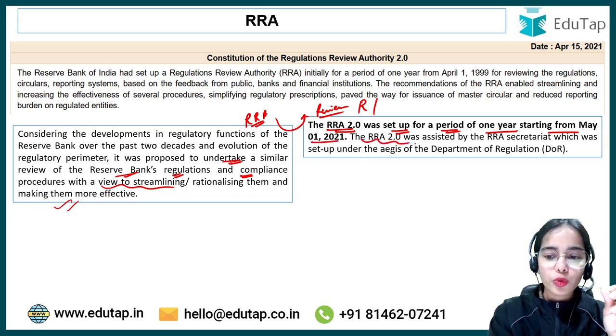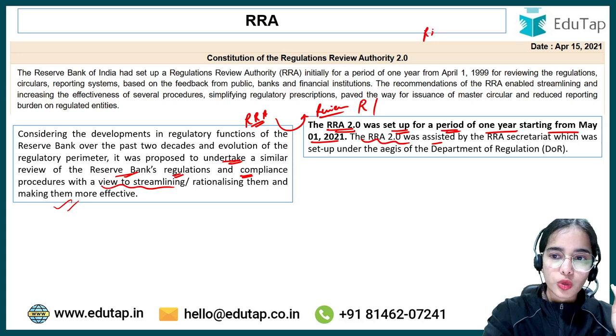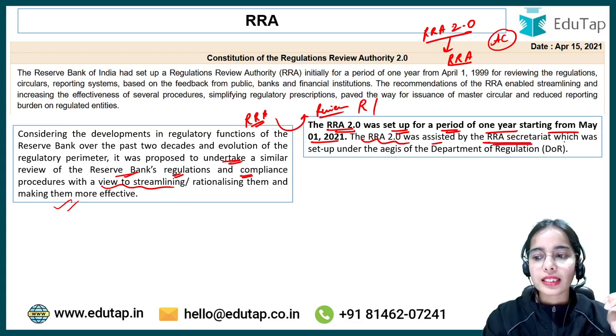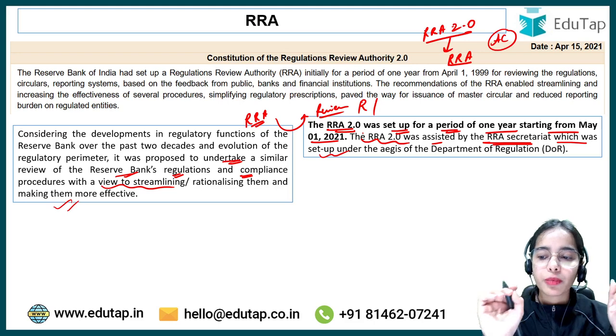So RRA 2.0 was assisted by the RRA Secretariat, and there were also the advisory councils and such. The RRA Secretariat was set up under the Department of Regulation.